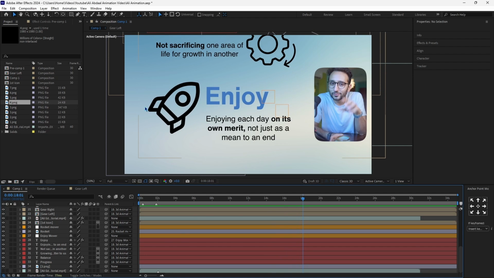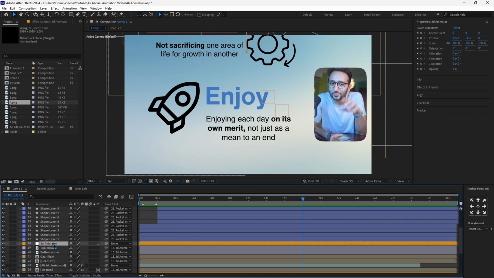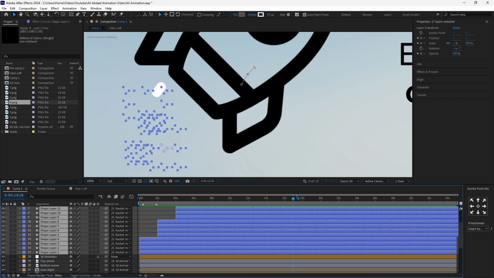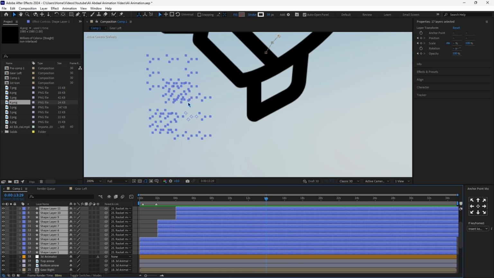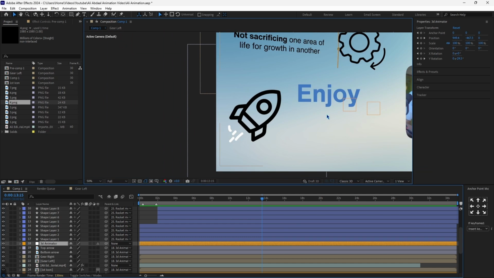Once again, we'll ease all of the keyframes and make the animation smooth at the end. For now, let's just focus on placing all of the keyframes, which are still a lot. Here I have my 3D animator. These 17 layers at the top of my timeline are just these small things that I've done right here. I've simply duplicated layers. So this was the 3D animator, which was moving everything.